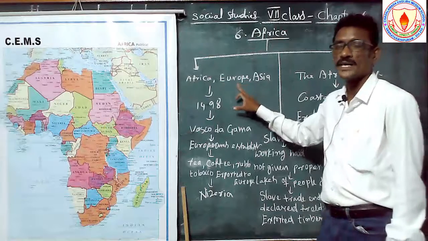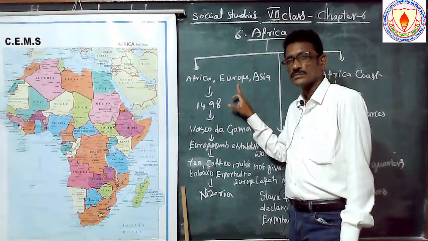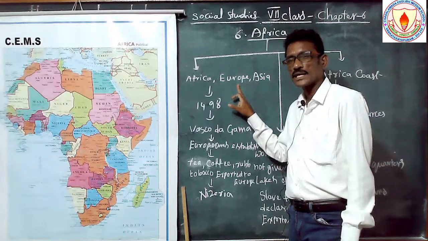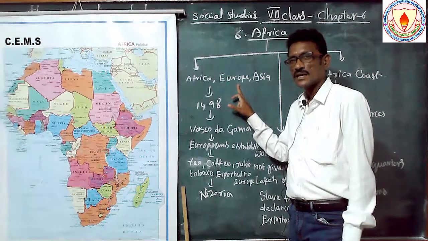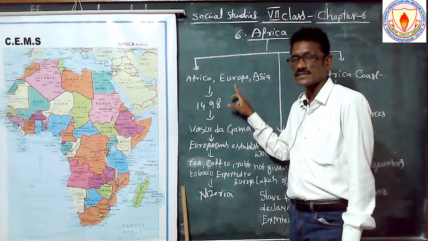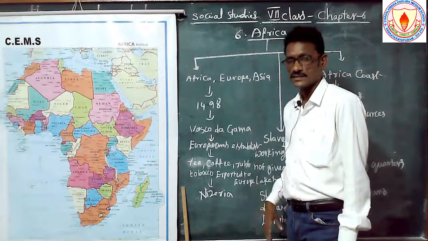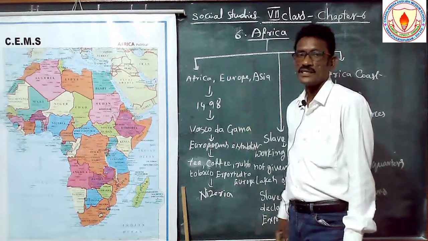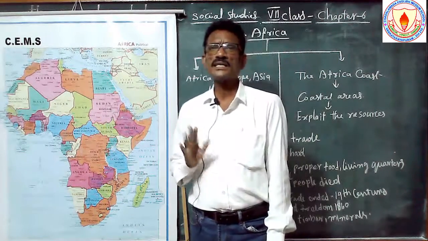The Europeans wanted to discover the sea routes and they wanted to establish their trade centers. They occupied some places and established their colonies in the other continents. Like that they went to other continents like America. North America is the best example.